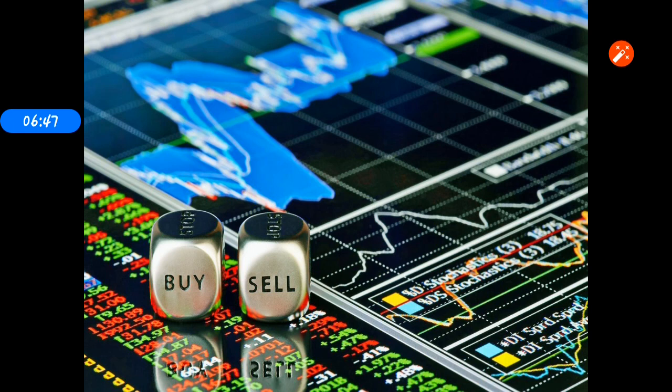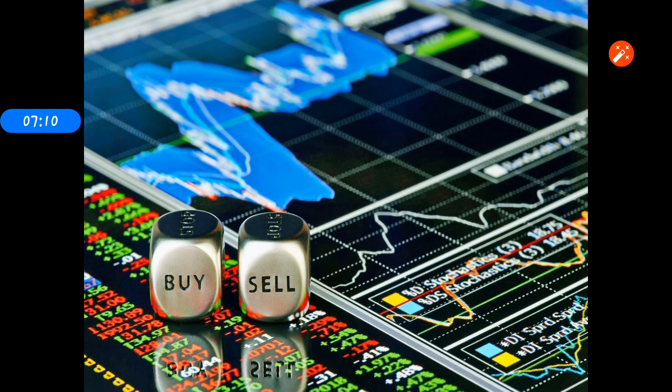That place we call a financial market. So a financial market is where financial instruments like financial assets and financial securities are traded. Have you understood? The next one.